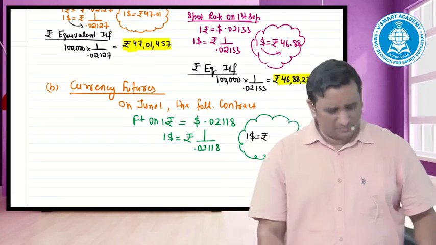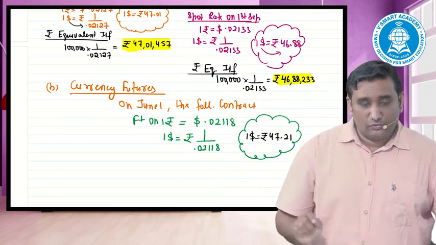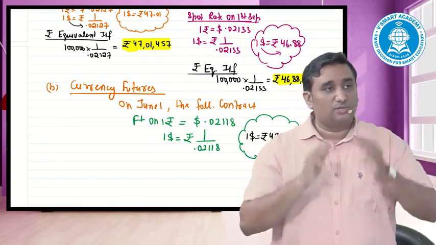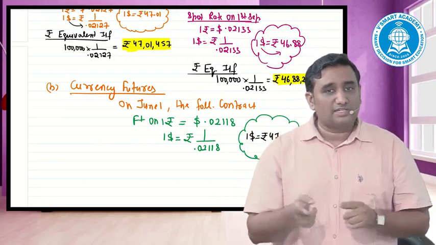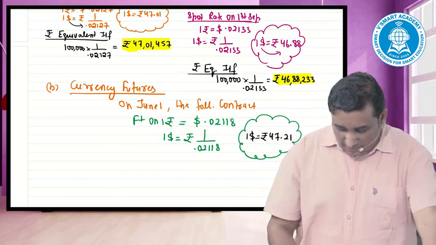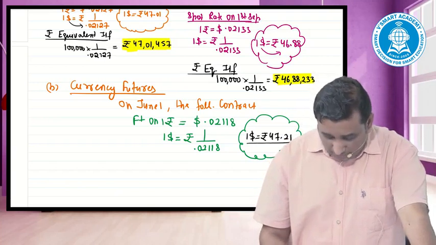we will give you what? 47.21. Now you can make out the future is promising you what? 47.21. Now my example becomes similar to the example which I have taken. The future was 62, rate changed, and then my futures market gave me profit or loss. In this case, if I try, future promises me how much? 47.21, and whereas cash market gives me only what?